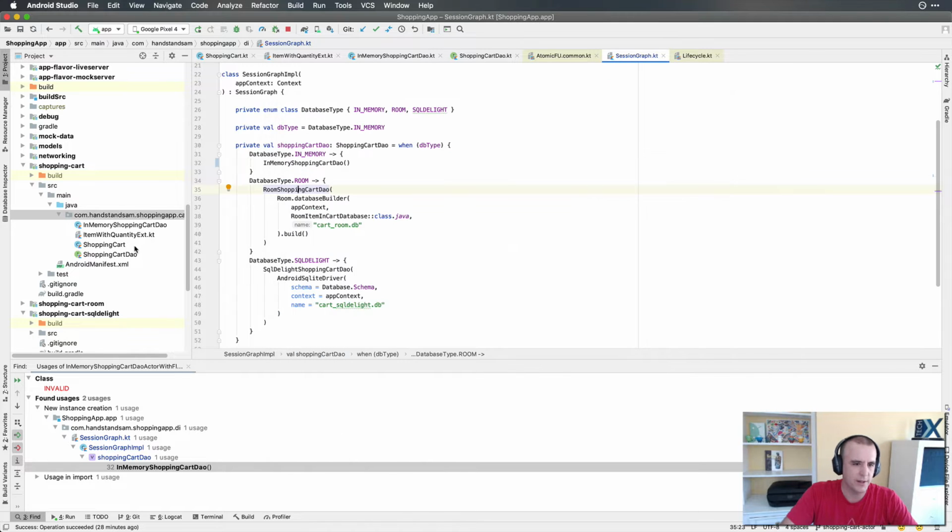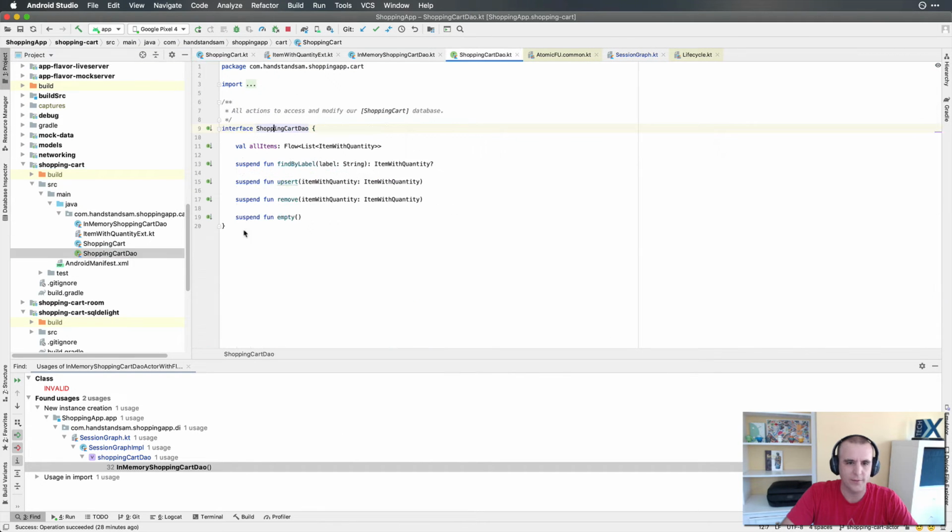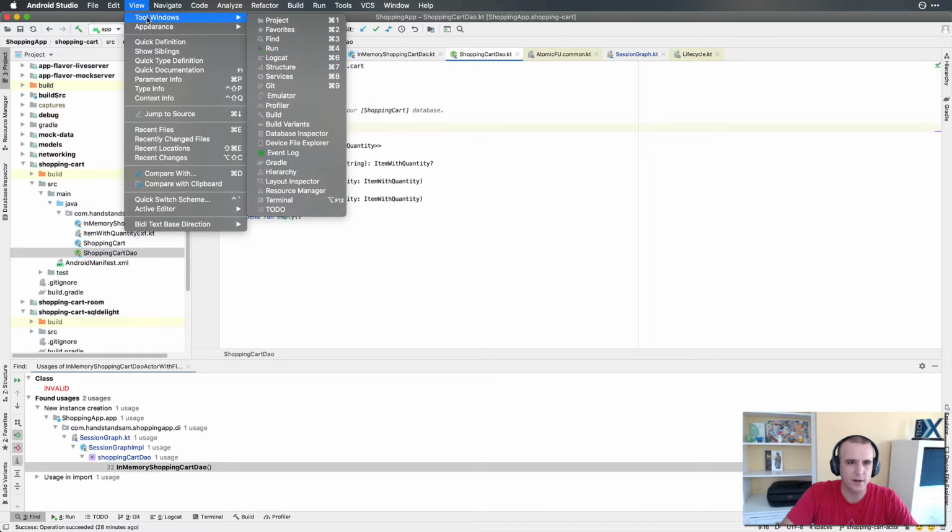But what I wanted to show you is we have this interface called a shopping cart now. So I'm going to go ahead and just use appearance full screen mode.